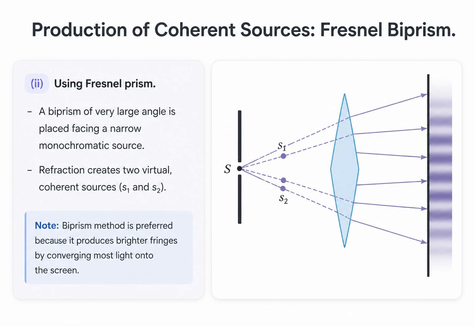Another way to divide a wavefront is by using a Fresnel biprism. Here, a biprism with a very large angle is placed in front of a narrow monochromatic light source. As the light passes through the upper and lower halves of the prism, it refracts, appearing to originate from two distinct virtual sources, S1 and S2. Just like the double slit, these virtual sources are coherent because they come from the same original wavefront. This biprism method is often preferred in experiments because it converges more light onto the screen, producing significantly brighter fringes.